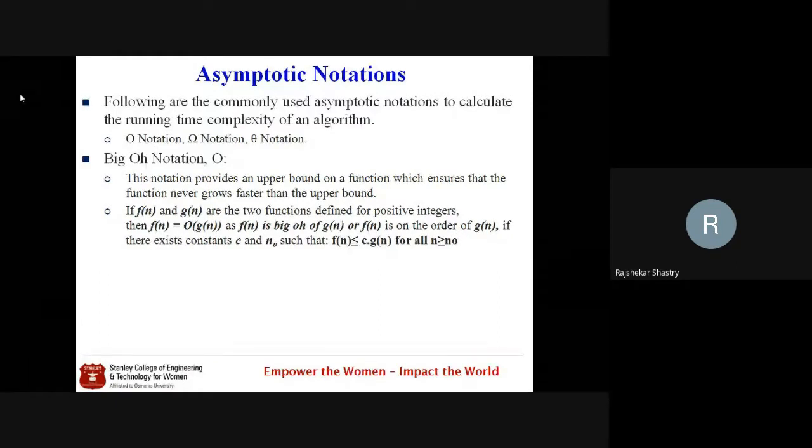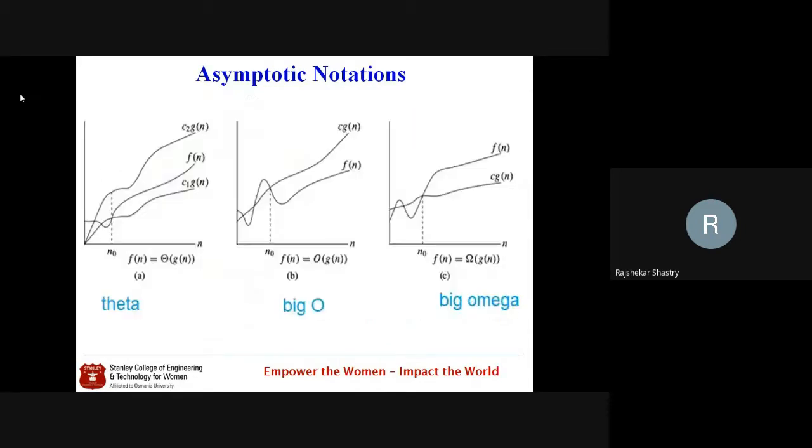The other way to say it is, when n approaches infinity, or when n is very big, then f of n is big O of g of n. Understanding this graphically is very important. We are doing the asymptotic analysis on the function f of n. When the input size n becomes very big, f of n can take at most c times g of n.